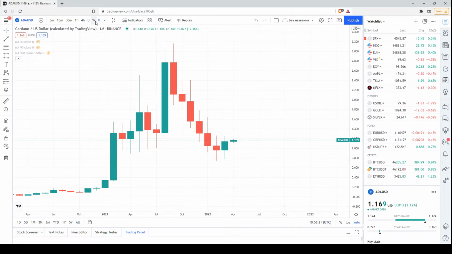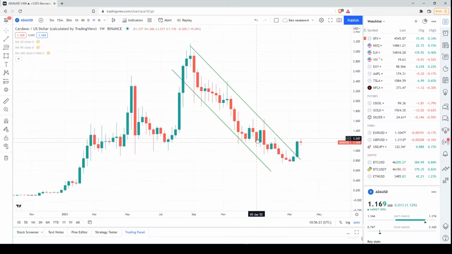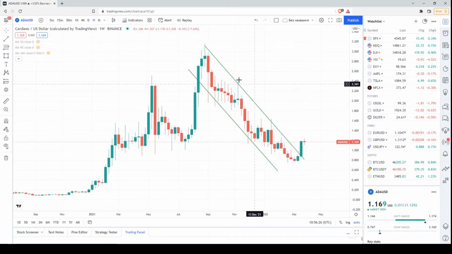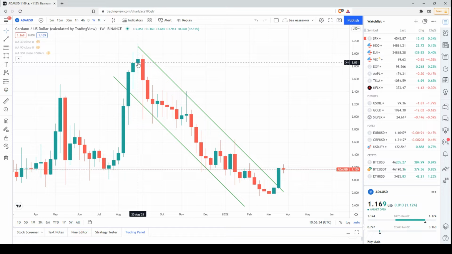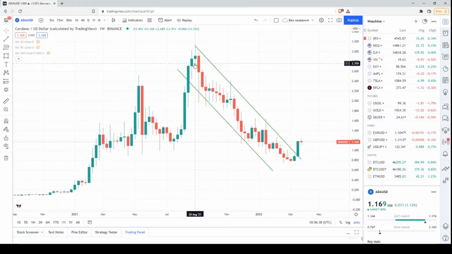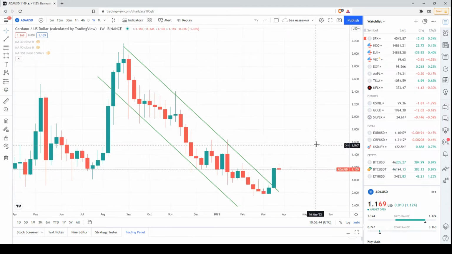Now let's have a look at the weekly chart. Okay, this is the weekly chart. We used to keep an eye on this descending channel, or that was a sequence. Here we had something similar to a long-legged Doji, followed by a solid bearish candlestick and another one. So there was a sequence of mainly bearish candlesticks with descending maximums and descending minimums.